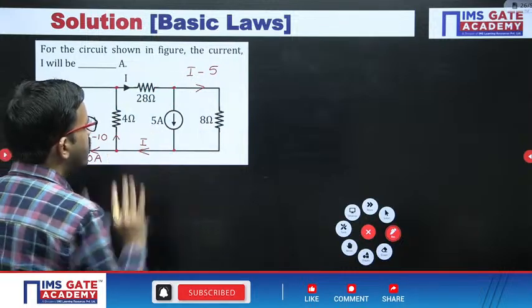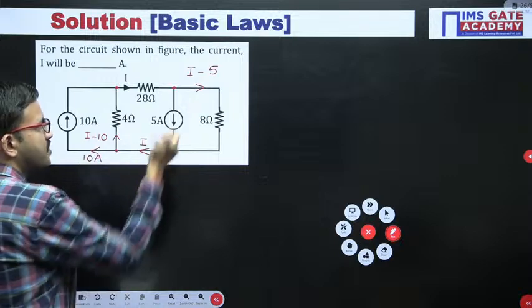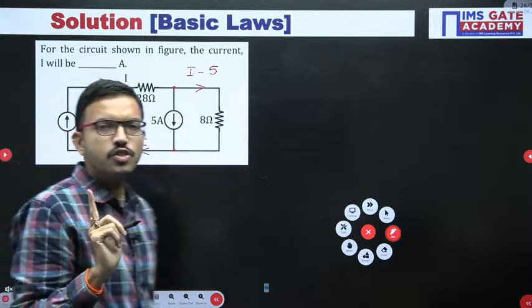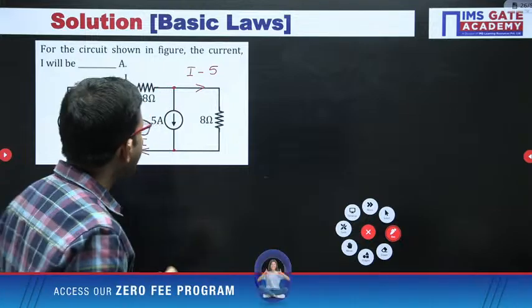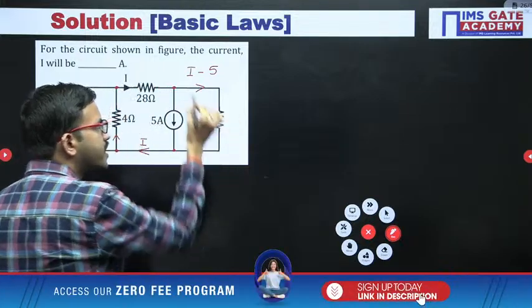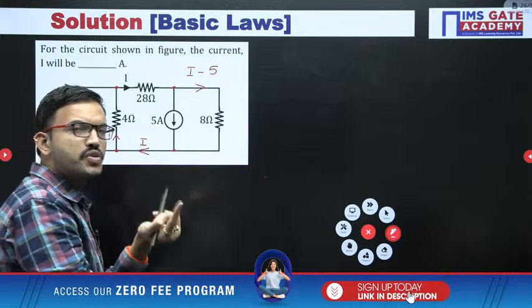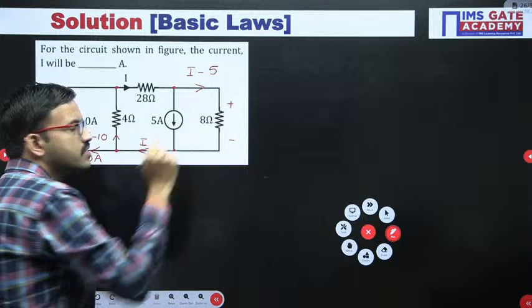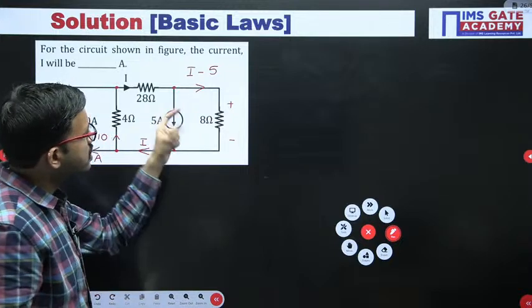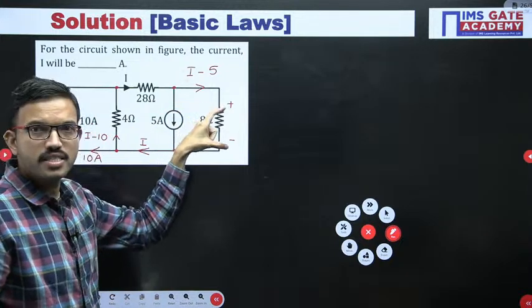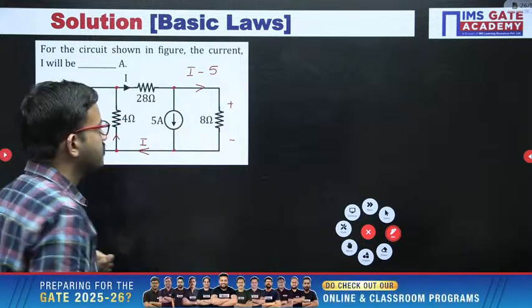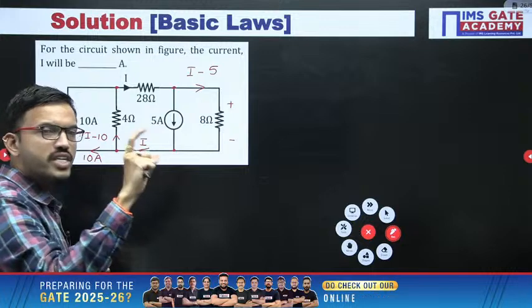So first I have applied KCL at this node and at this node. One law I have used, KCL. Now once you know the current flowing through any resistor, accordingly you can put the voltage polarities plus minus, and by using Ohm's law you can get the voltage across it. That's all. Now I am using Ohm's law in order to find out the corresponding voltage across the branch.